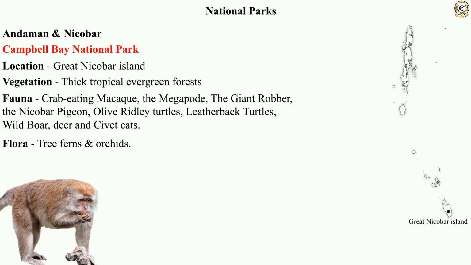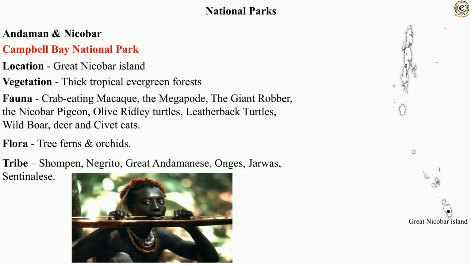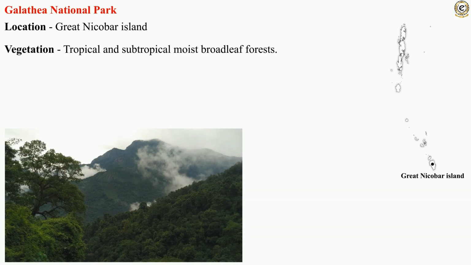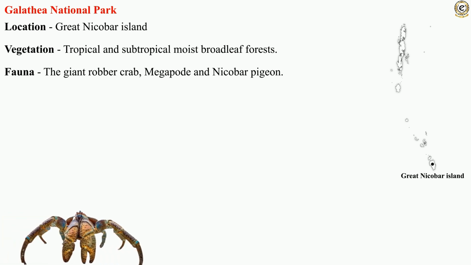The national park hosts Shompen, Negrito, Great Andamanese, Onge, Jarawa, and Sentinelese tribal groups. Galathea National Park. Galathea National Park is located on Great Nicobar Island. One can find tropical and subtropical moist broadleaf forest there. The fauna includes the giant robber crab, megapode, and Nicobar pigeon.